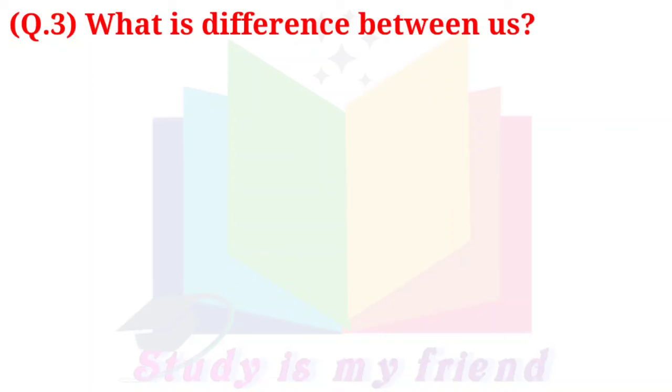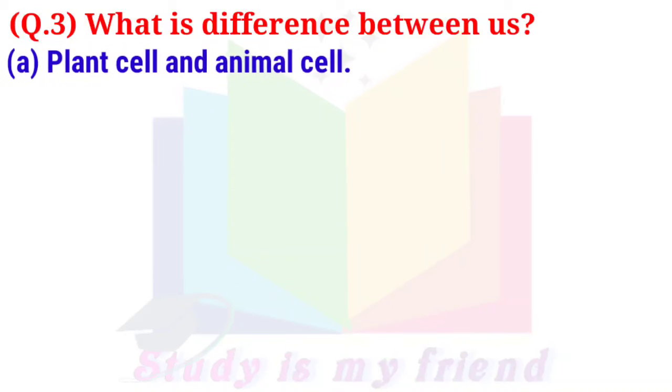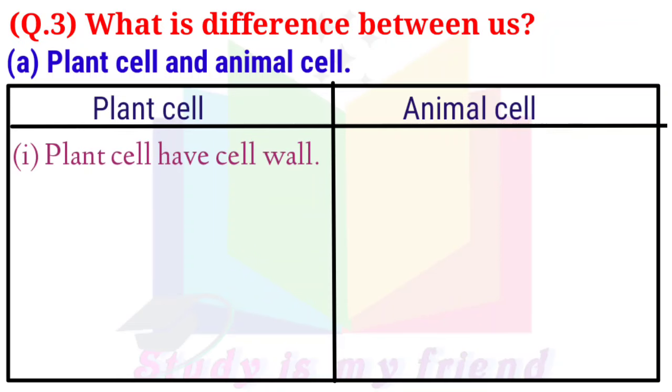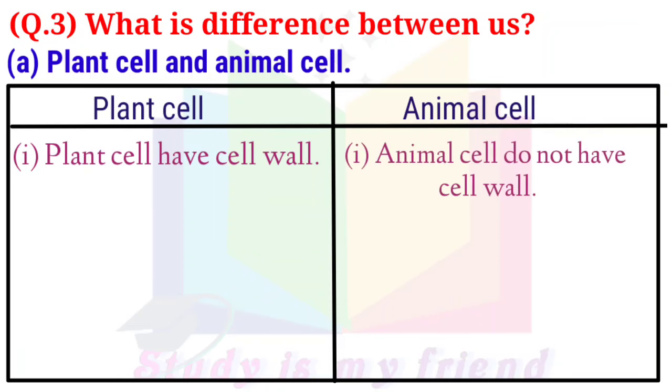Question 3. What is the difference between us? A. Plant cell and animal cell. Plant cell, animal cell. 1. Plant cell have cell wall. 1. Animal cell do not have cell wall.